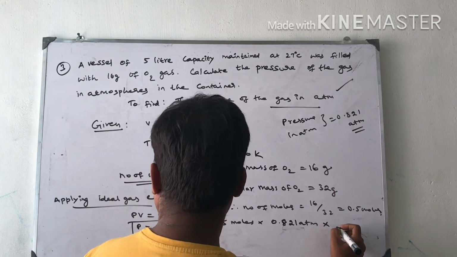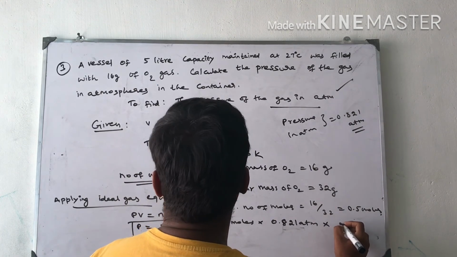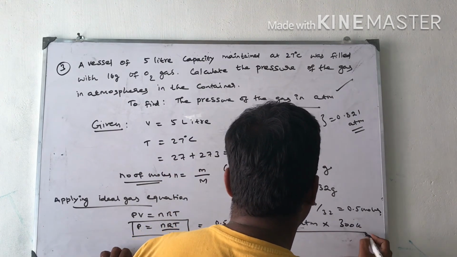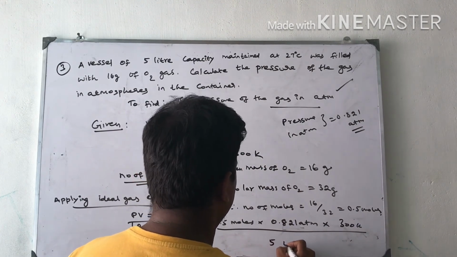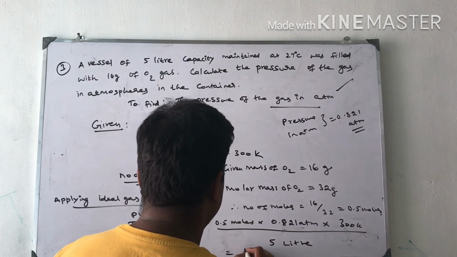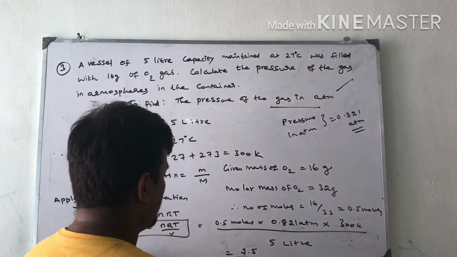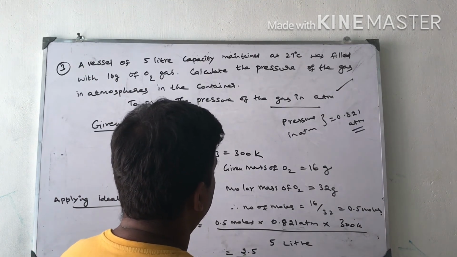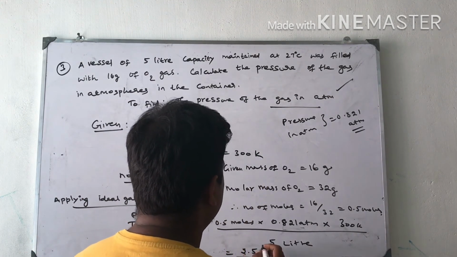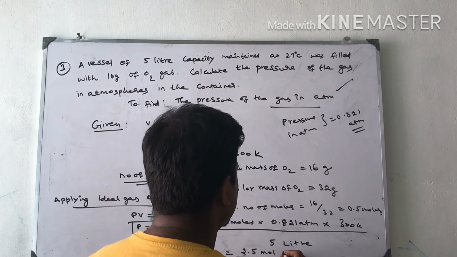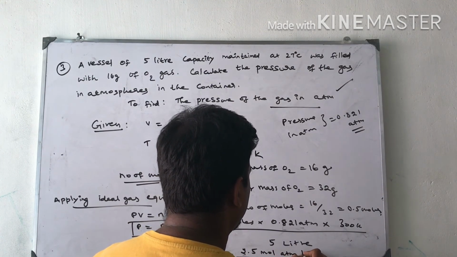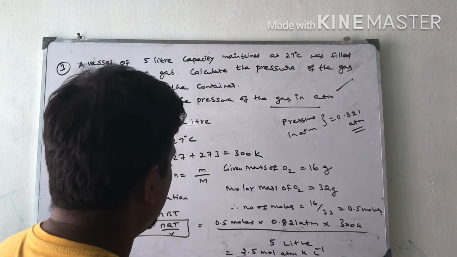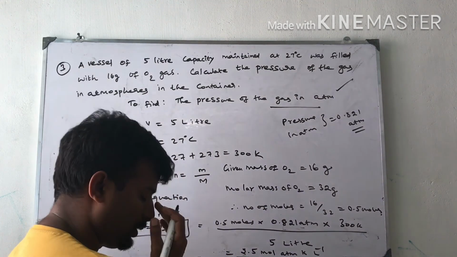Into temperature here T 300 Kelvin divided by what is the volume given here. Volume is 5 liters. On solving all these things we get 2.5, okay, in units of moles ATM Kelvin liter inverse. This is the answer for this question.